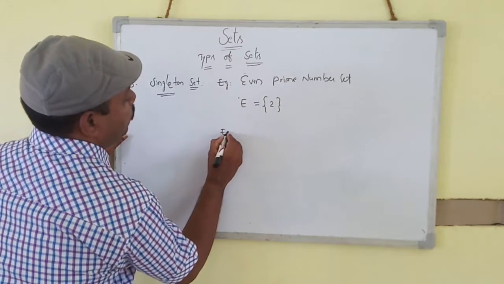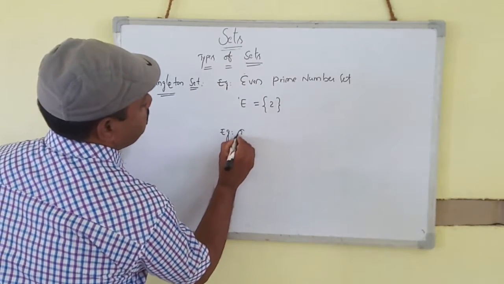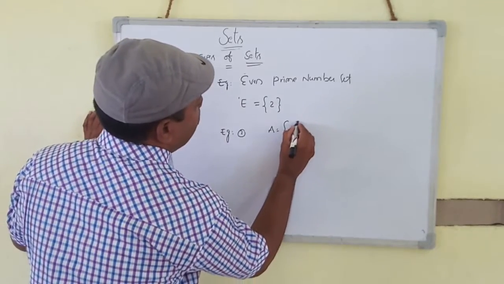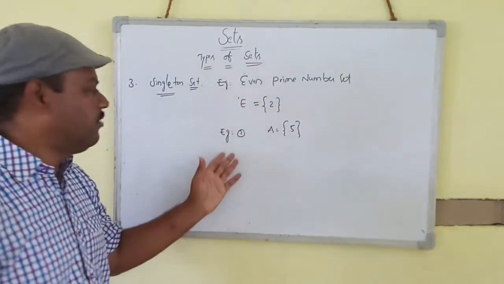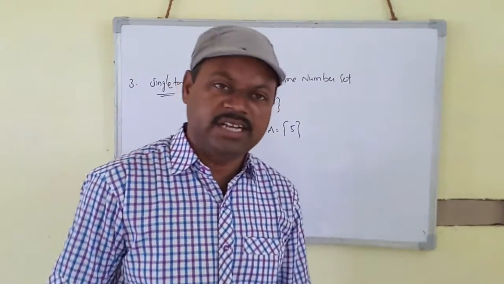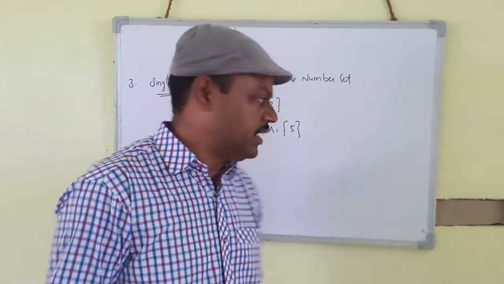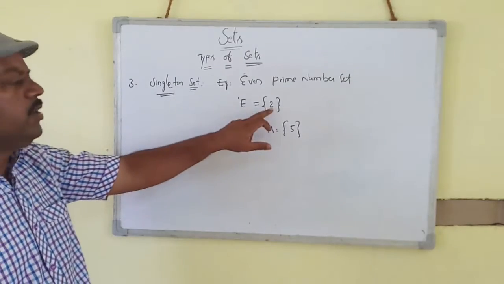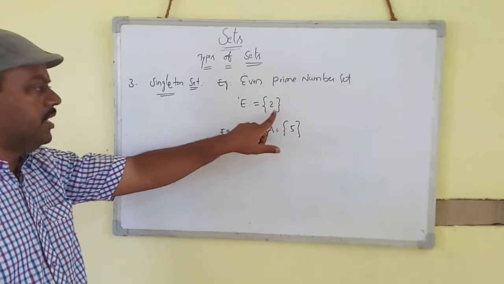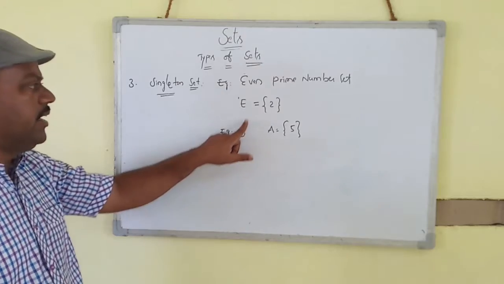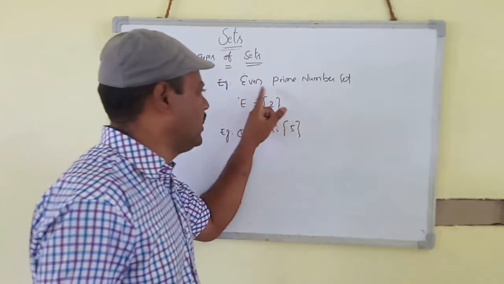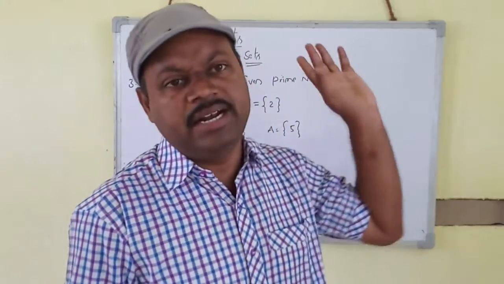One more example, example 2: A is equal to the set of 5. This is a singleton set. A singleton set means a set containing only one element. The best example for the singleton set is the even prime number set.